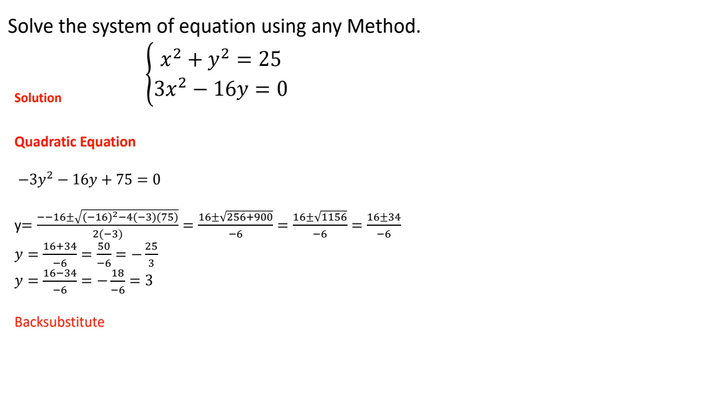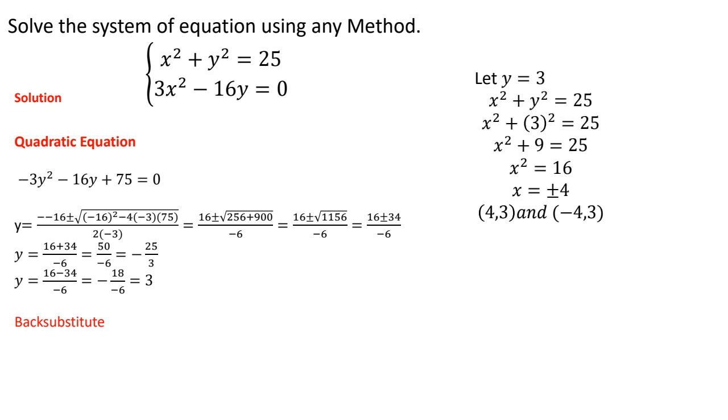Okay, so again, I'm going to do back substitution. I'm going to replace both of those values into one of the two equations. It doesn't matter. In this case, I'm just picking the first one. So I'm going to start with the 3, which is the easier number. Here, x squared plus y squared, 3 squared, is equal to 25. 3 squared is equal to 9. Subtract 9 on both sides. 25 minus 9 is 16. Take the square root of both sides, and I end up with x equals plus or minus 4.